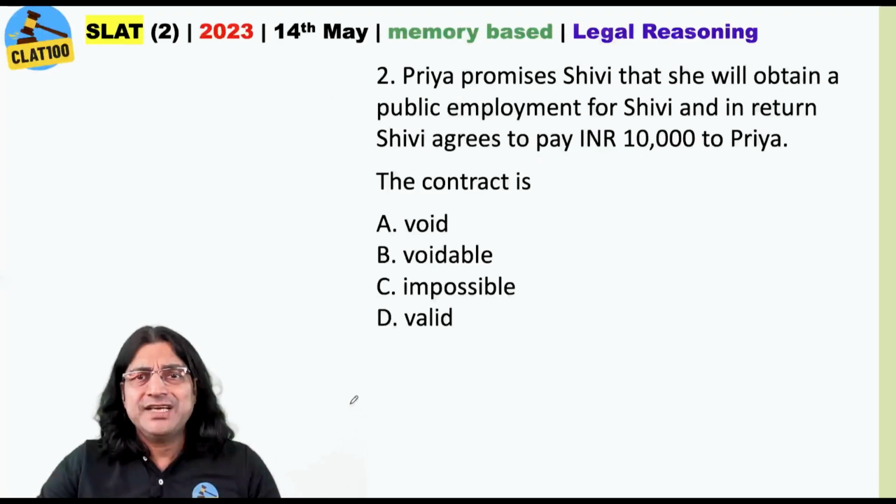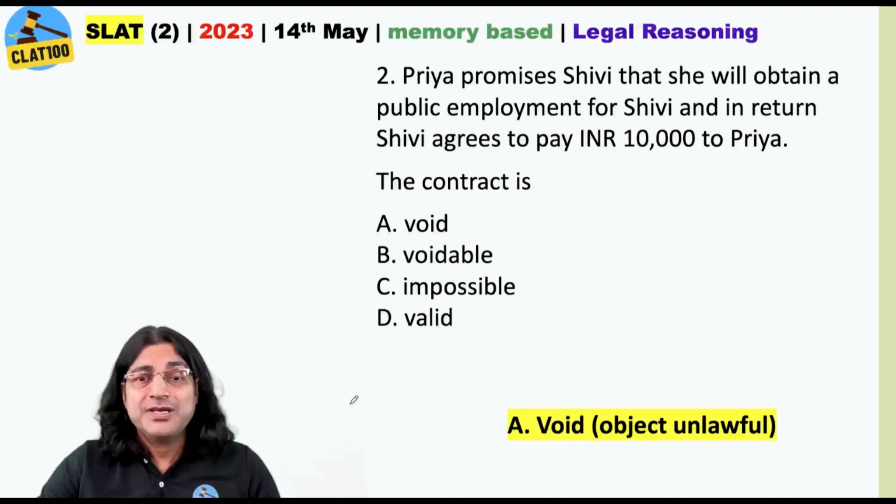Priya promises Shivi that she will obtain a public employment for Shivi, and in return Shivi agrees to pay rupees 10,000 to Priya. The contract is, you tell me what is it? Here the object is unlawful, so of course it has to be a void contract, right?